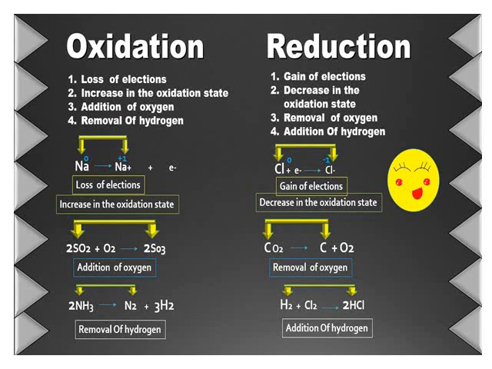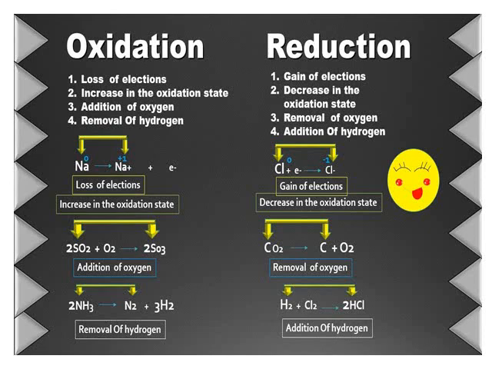NH3 is ammonia, and ammonia is split up into nitrogen and hydrogen. From NH3, H2 is being separated. That means removal of hydrogen. So hydrogen is being removed in this reaction. Therefore, it is an oxidation reaction.